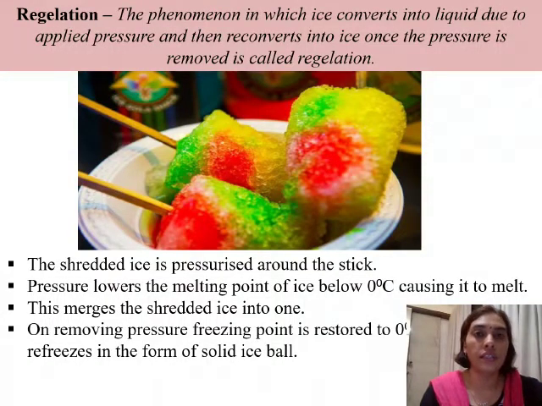We are now going to discuss a small topic, that is regelation. Now, regelation means a phenomenon in which ice converts into liquid due to applied pressure and then reconverts into ice once the pressure is removed. So this phenomenon is called regelation. Now the best example is how the ice ball, or what we call ice gola, is prepared.